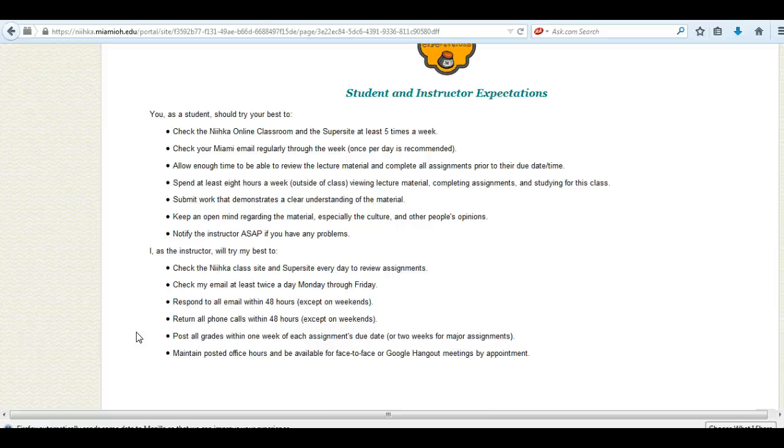Okay? I'm here to help you. I want this to be a successful experience. I want you to learn about Español, la cultura, la comunidad inmigrante. So I'm here to help, and I want to make sure that you are aware of how you can access me. And again, you see on the syllabus the office hours in person and online. And if those times do not work, we can always make an appointment.